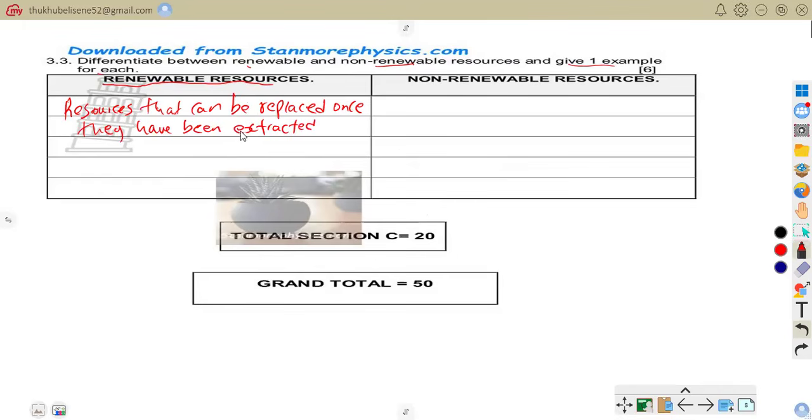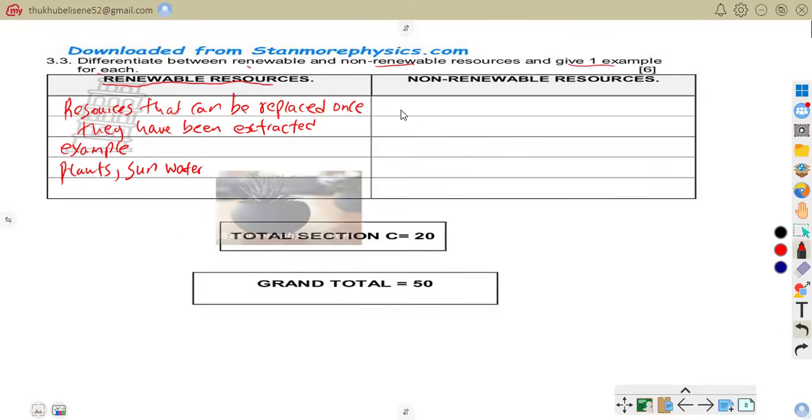So that is that. For example, we can talk about plants, sun, and water. We are saying these are renewable resources, resources that can be replaced naturally after use. Trees can be replanted after being cut down.